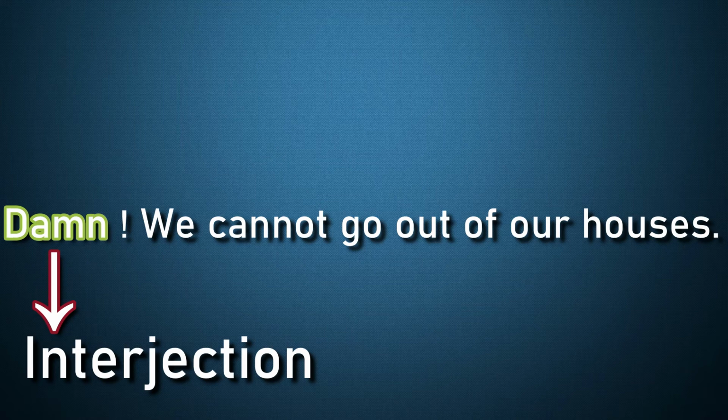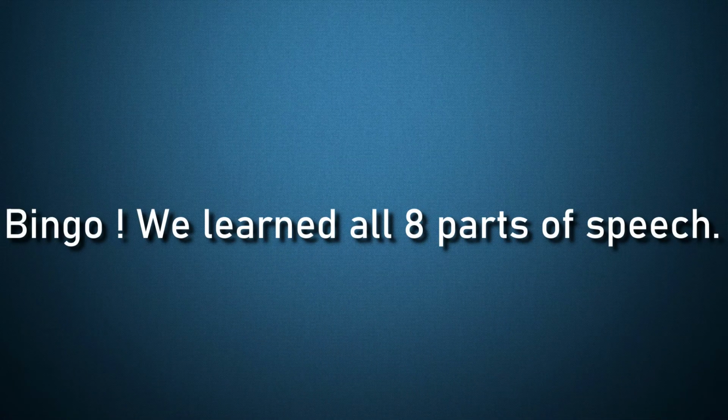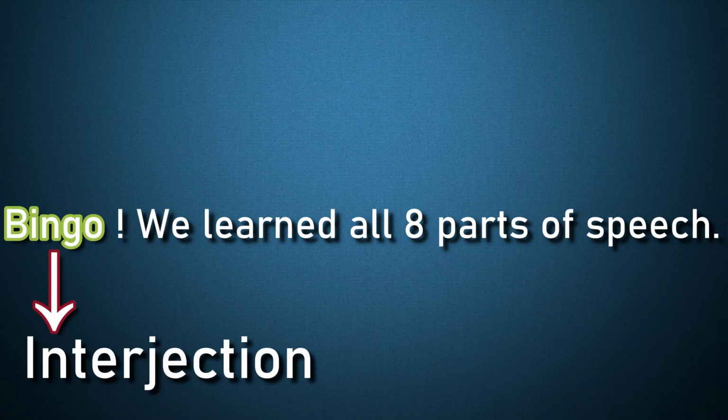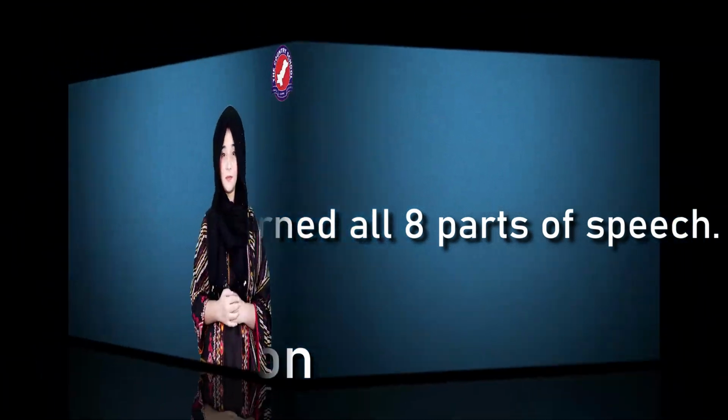You can notice that interjections are not necessary, but they add emotions to the sentence. Let me give you another example. Bingo! We learned all 8 parts of speech. Here, the word bingo is an expression of joy, so we can call it an interjection. Finally, we have covered the basics of all 8 parts of speech.